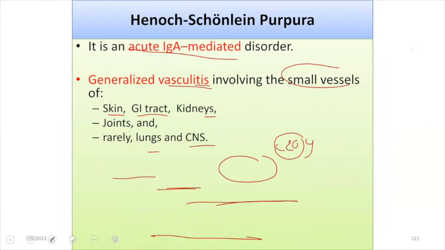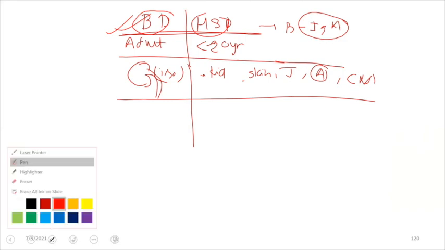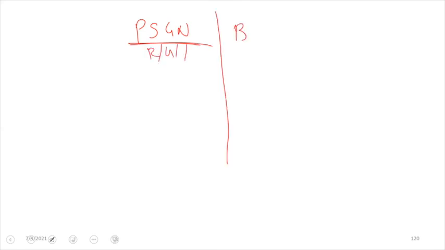But before concluding, I would like to give you a high yield point on the differential diagnosis as well. First, as I said, the differential diagnosis between Berger disease and Henoch-Schönlein purpura. But let me also discuss one more fact about Berger disease and post streptococcal glomerulonephritis. PSGN is due to group A beta hemolytic streptococcus nephritogenic strains 12, 4, and 1, and Berger disease is due to IgA nephropathy.